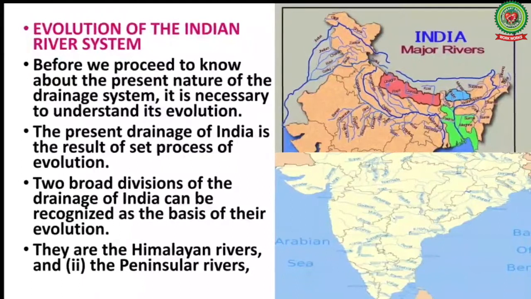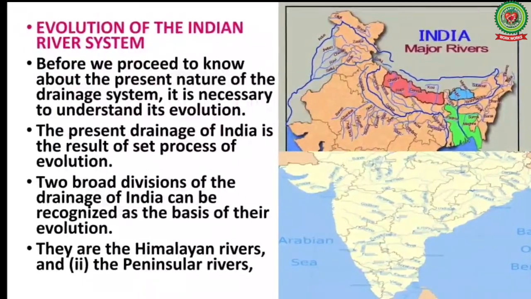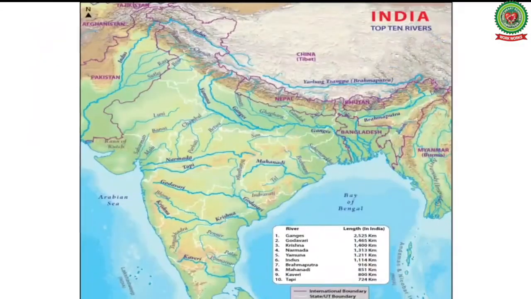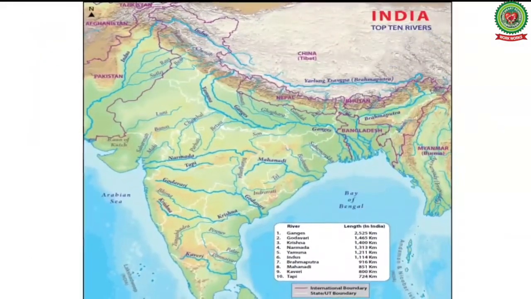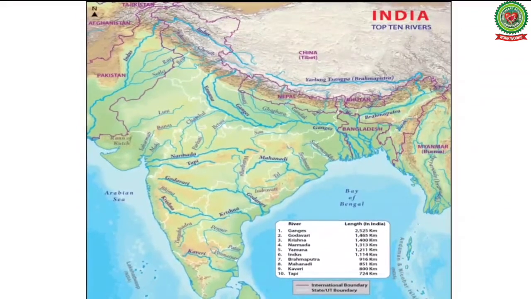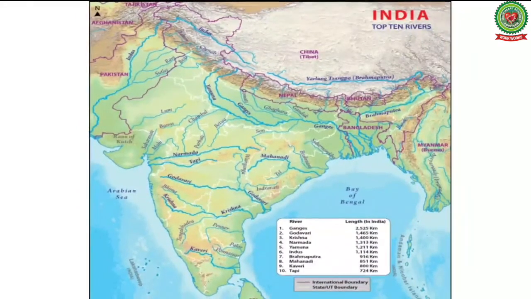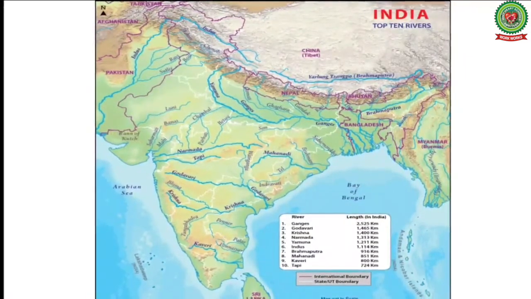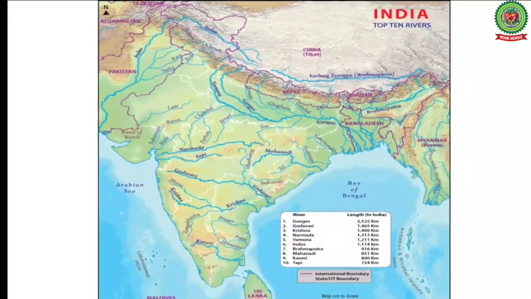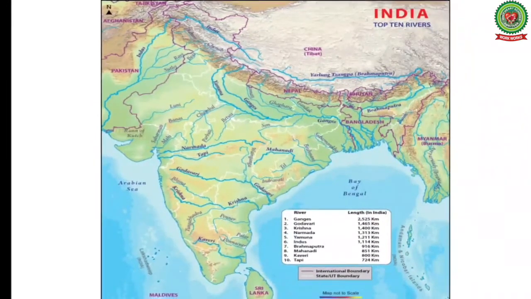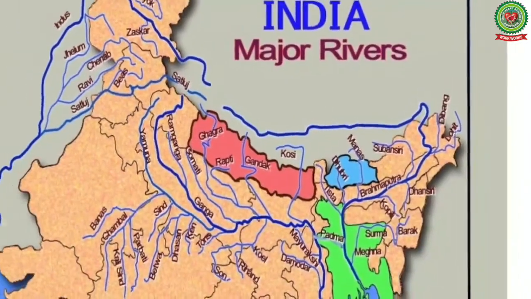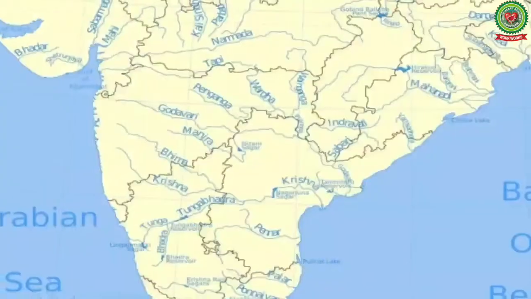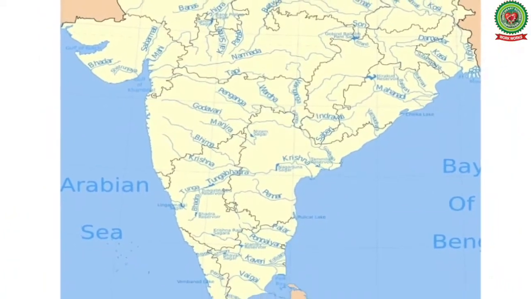Now we'll study about the evolution, that is the birth of the Indian river system. Before we proceed to know about the present nature of the drainage system in India, it is necessary to understand its evolution. The present drainage of India is the result of a set process of evolution. Two broad divisions of the drainage of India can be recognized on the basis of their evolution. They are the Himalayan rivers and the peninsular rivers.